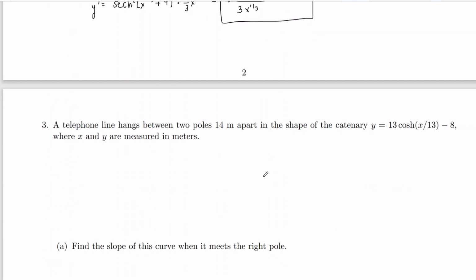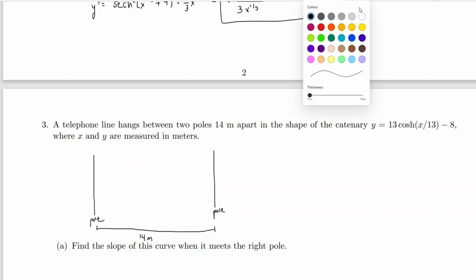All right, so number 3, the final thing, I'll draw the picture because this isn't an obvious picture at all. It says a telephone line hangs between 2 poles 14 meters apart in the shape of what's called a catenary. Now that's just the shape of something that has the hyperbolic cosine shape. The way it looks, you have a left pole here and a right pole here, and they are 14 meters apart.